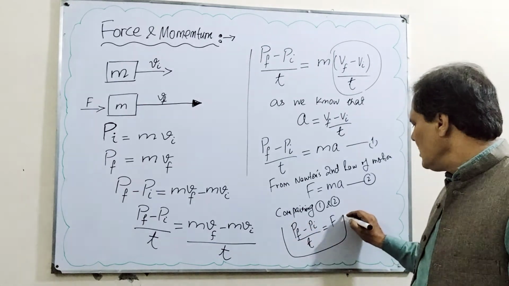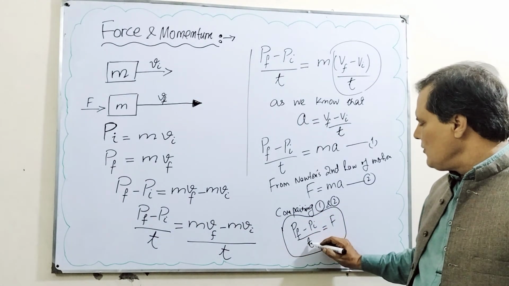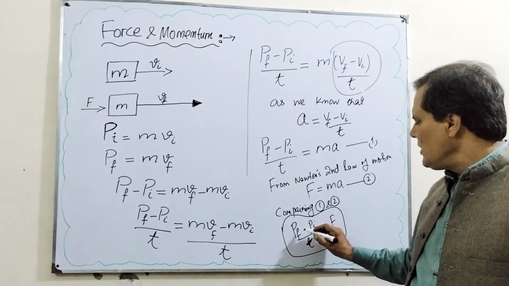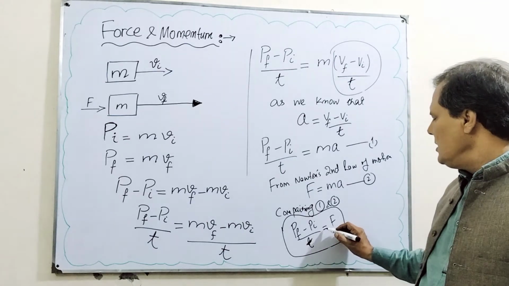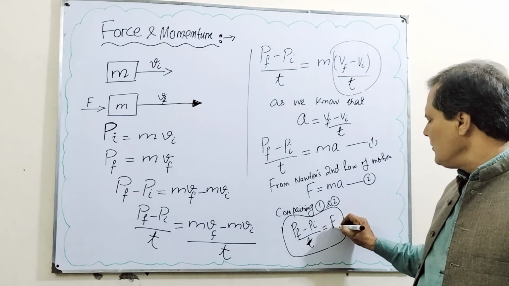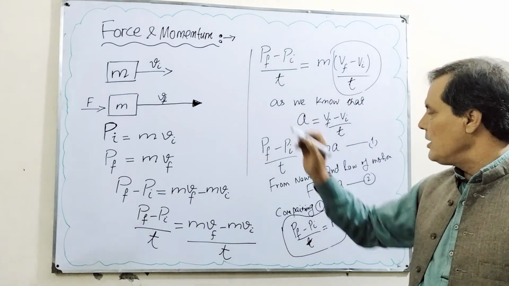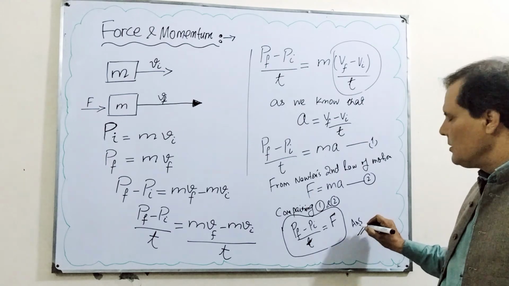Here comes the relation that the rate of change of momentum, or the difference of momentum with respect to time interval t, comes out to be equal to the force which acts on the body. This is your required derivation for this relationship, force and momentum.